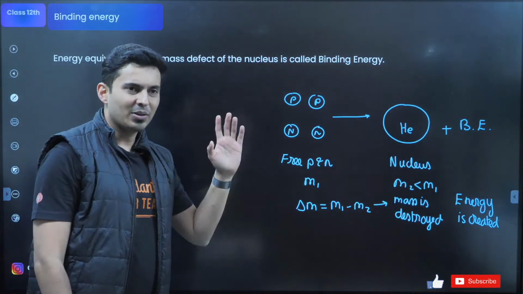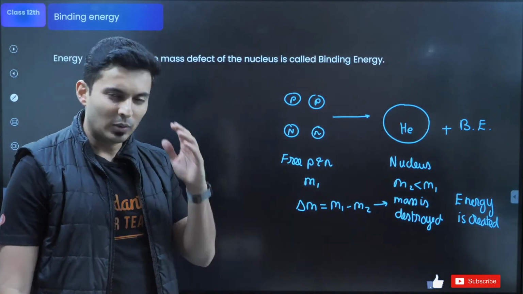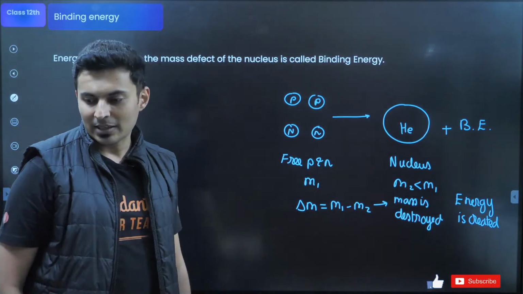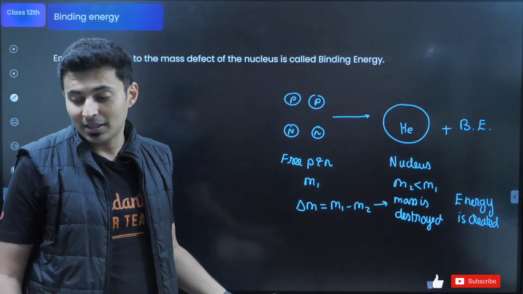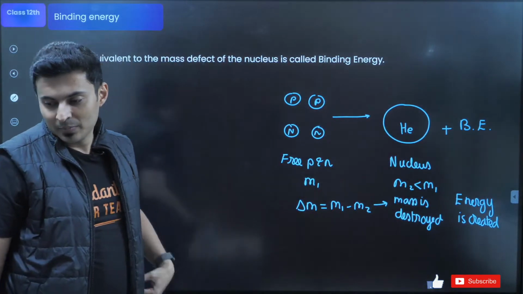So mesons are basically those nuclear force related particles. You don't have to go there. Those are the exchange particles in nuclear forces. If you do a PhD and all that, then you will learn more about it.